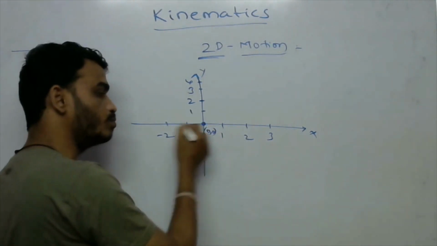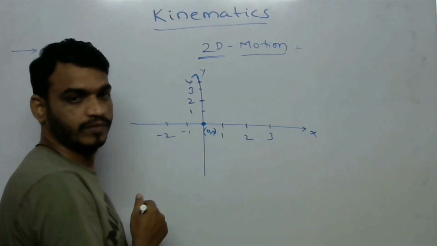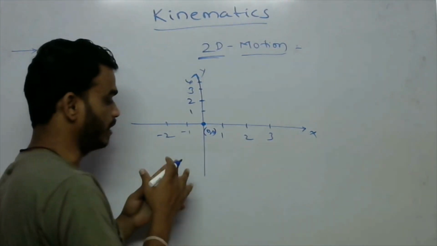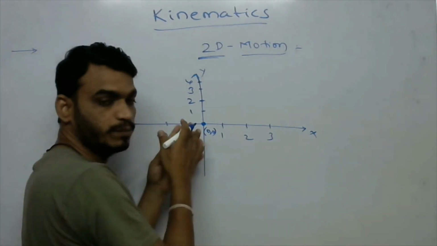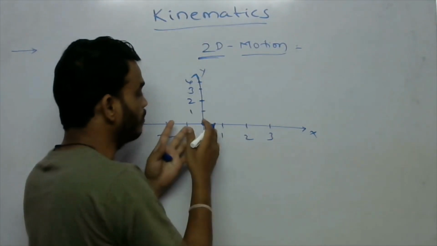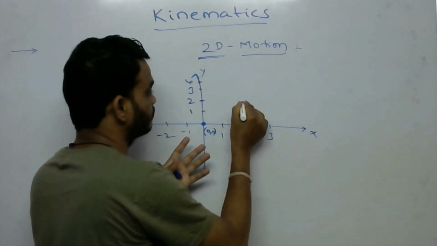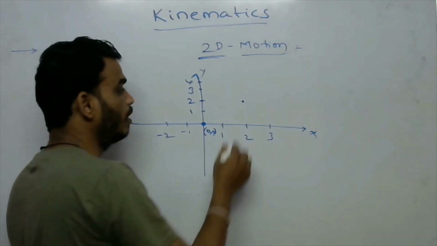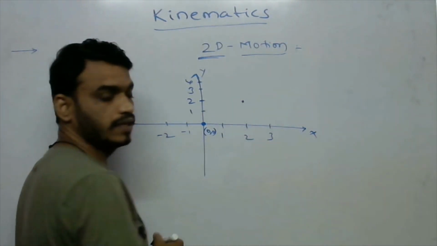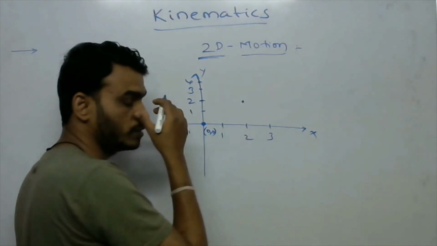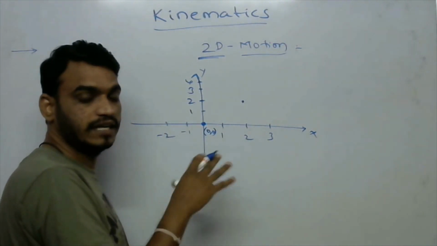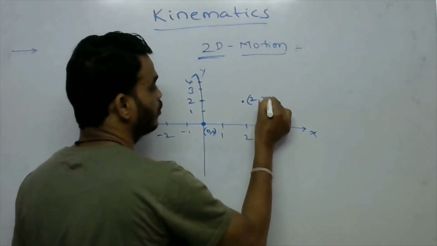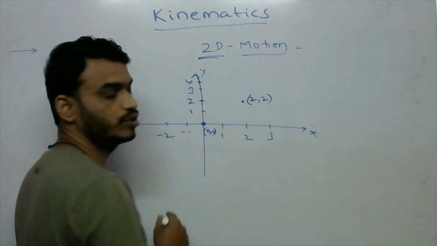If this particle after some time is present here, what is the value along the x-axis and y-axis? Here the x value is 2 and the y value is also 2.